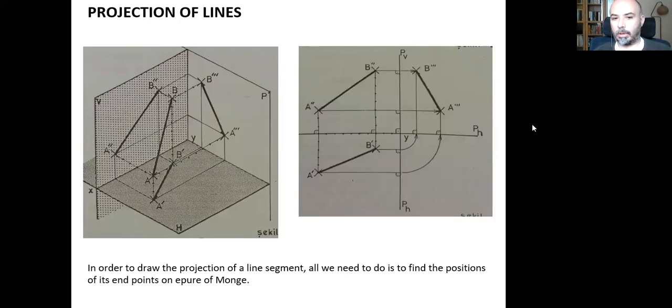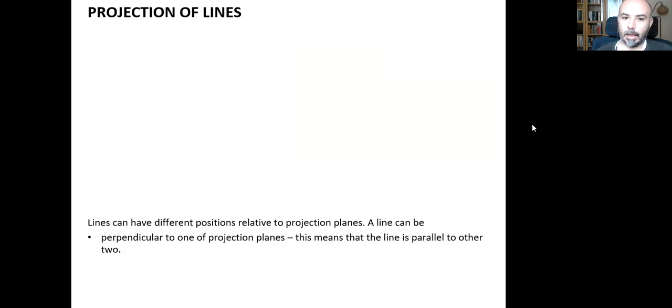In order to draw a line segment on the projection system, all we need to do is find the positions of its endpoints. So we are going to do nearly exactly the same as in our last two exercises. But before we start our new exercise, I want to explain the positions of different lines. They can have different positions relative to the projection planes.